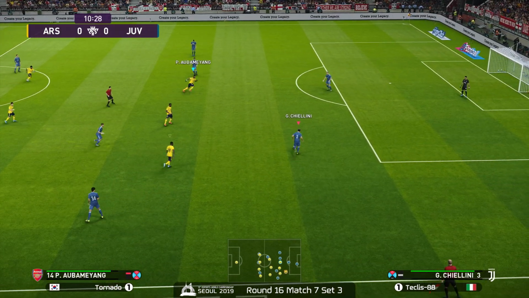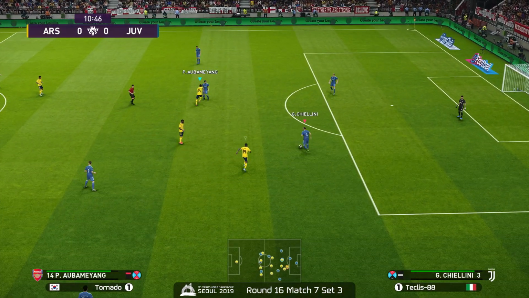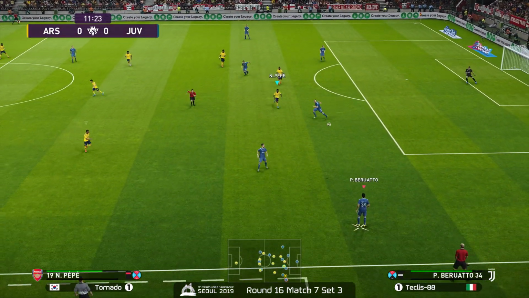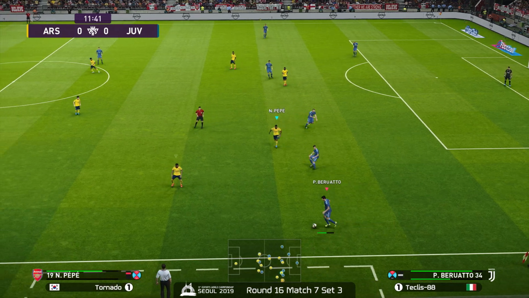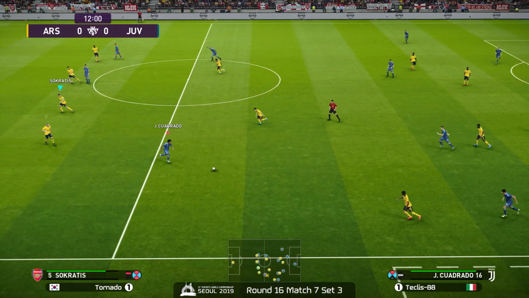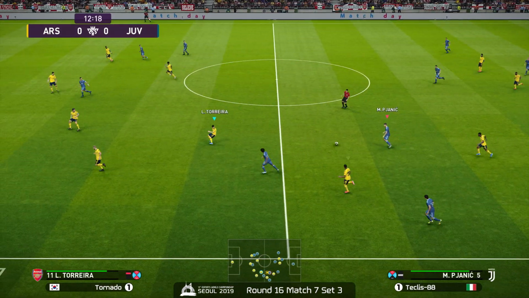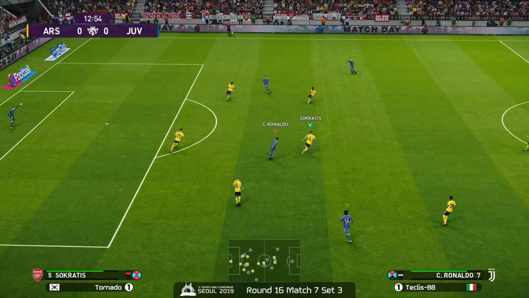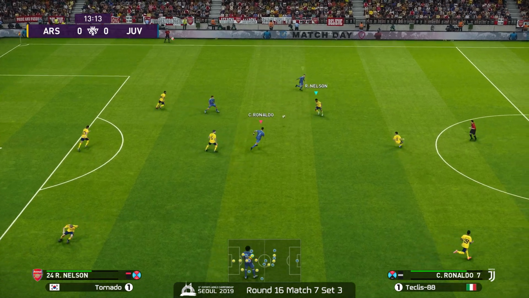Brado back to Chiellini, control now. How does he get this out of here? Probably going for that right side of the pitch. Nope. Ooh, goes back to the left. A little bit of curvature. He really favors using Berrato followed by Quadrado with his attack pattern. Really good combo there now, Pjanic. Pjanic forward. Socrates.